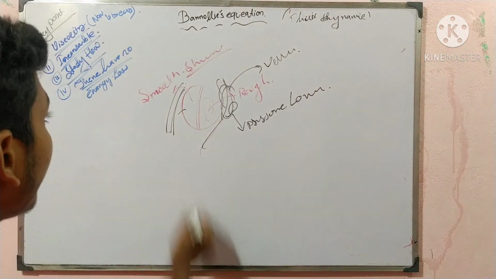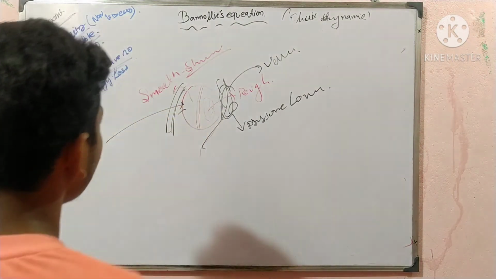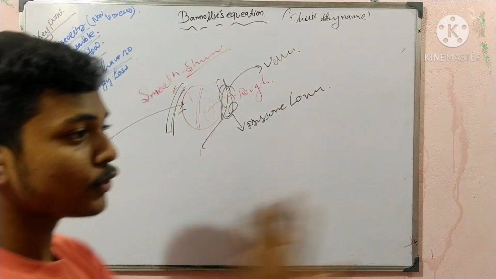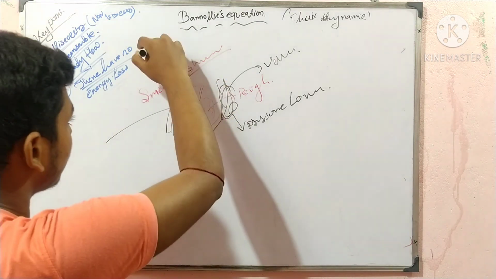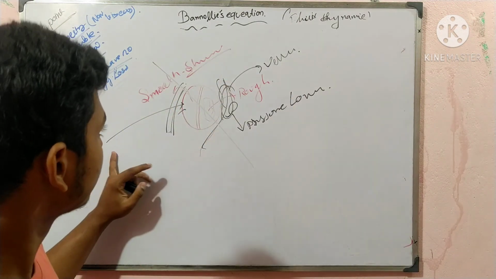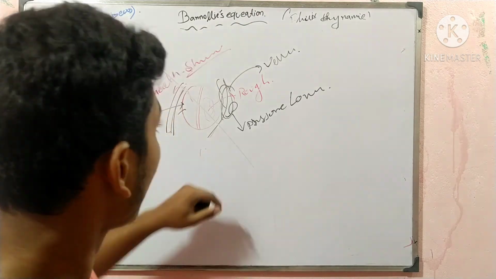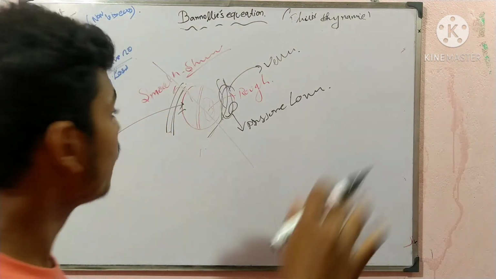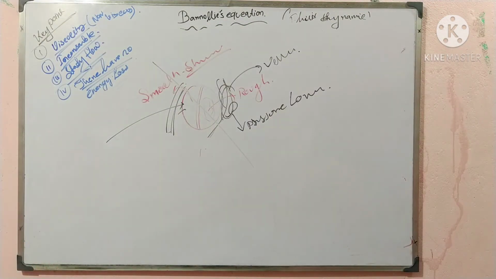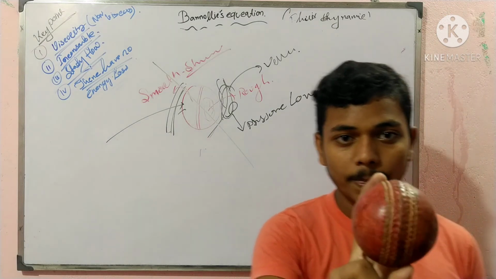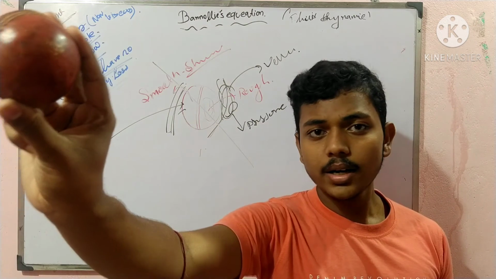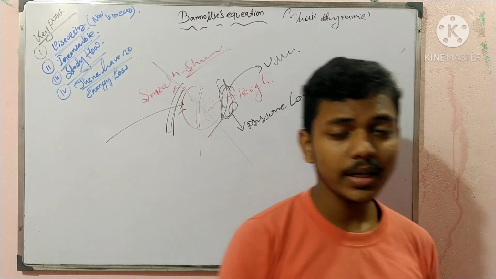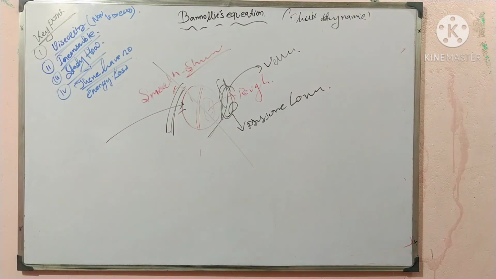The higher pressure can push and give a net force on the ball to move in this direction. The ball can be turned to the right or to the left, and that is known as swing.